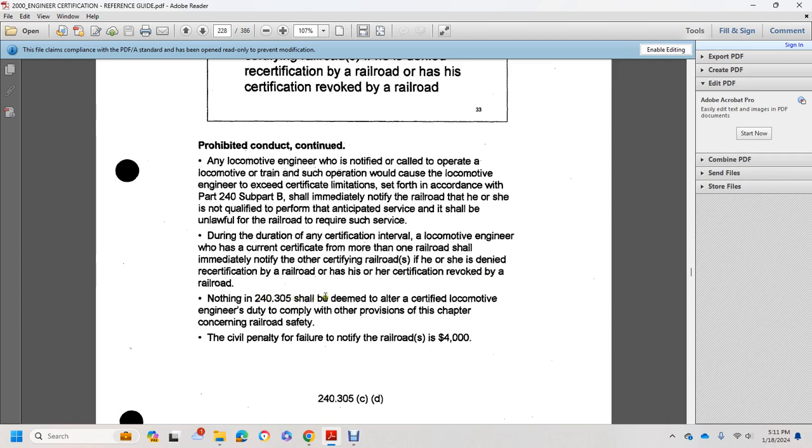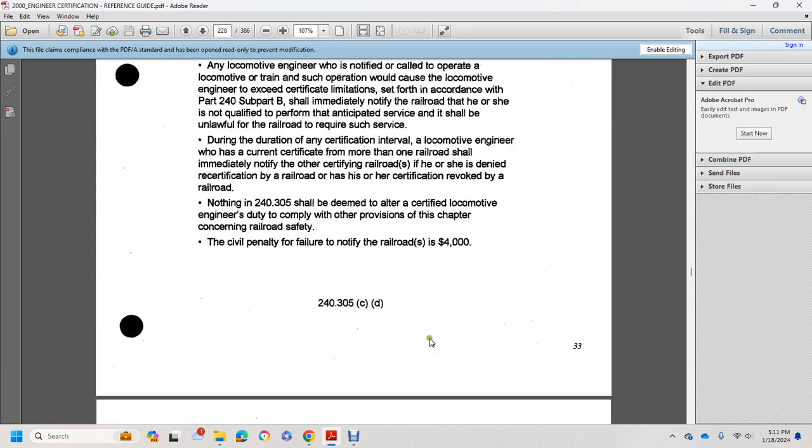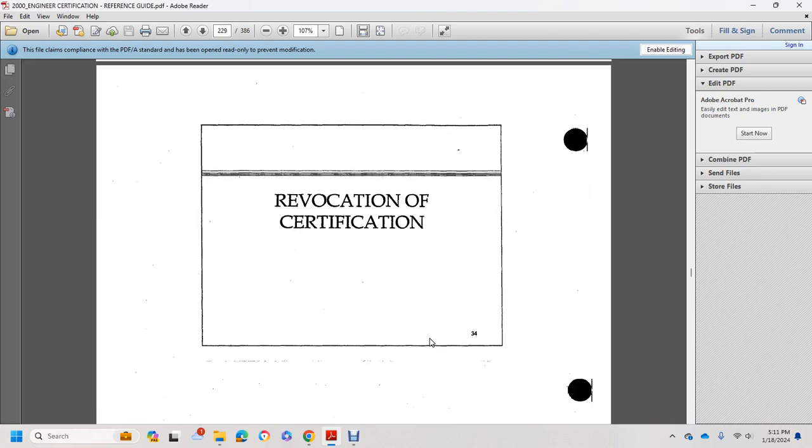Nothing in 240.305 shall be deemed to relieve the certified locomotive engineer of the duty to comply with the other provisions of the chapter while serving a railroad. The civil penalty for failure to notify the railroad is $4,000. Revocation of certification.